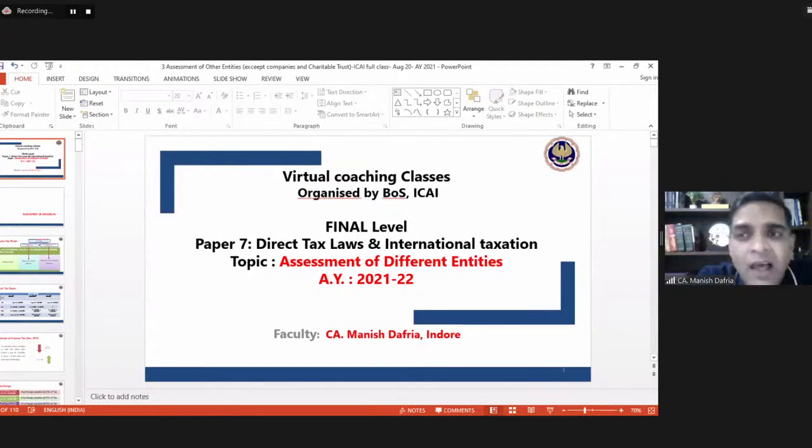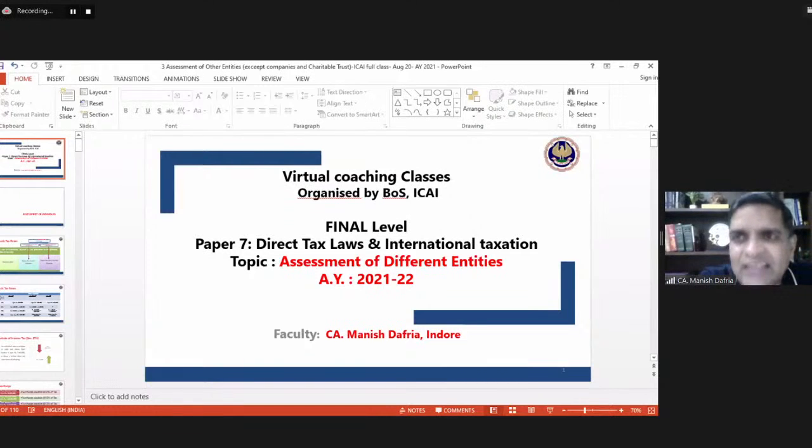Since the last two sessions, we are analyzing various provisions related with the assessment of companies. Last two sessions, we have devoted to various issues related with the assessment of companies.